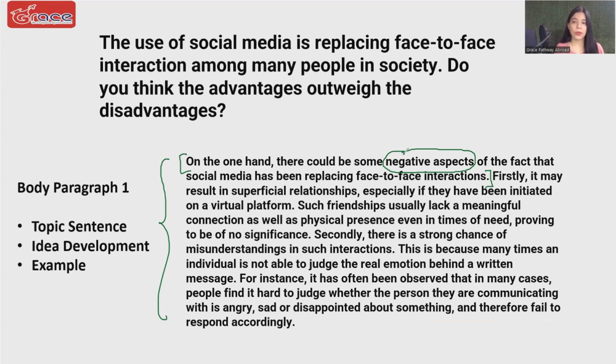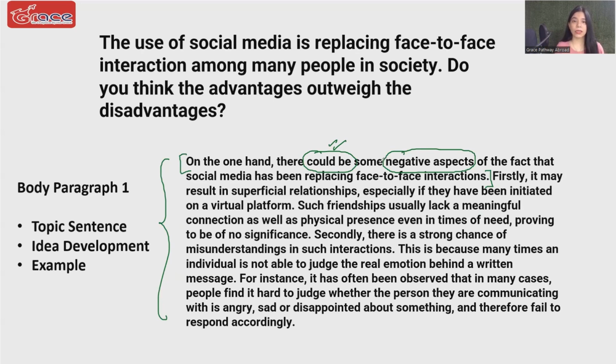The second thing to notice here is I'm saying there could be some negative aspects. I'm not saying there are some negative aspects. Why? Because I am not in favor of disadvantages. So I am distancing myself from the disadvantage side by using this modal verb "could be." There could be. There aren't. No, we are not saying that. There could be. So I am distancing myself from the opposite side because that's not what I actually believe. My actual belief is with advantages. That is the second thing to notice here.